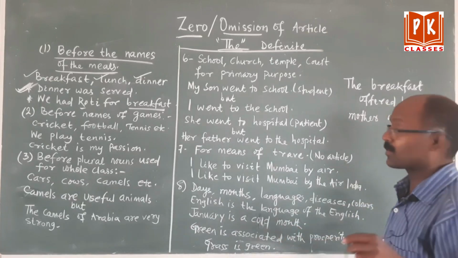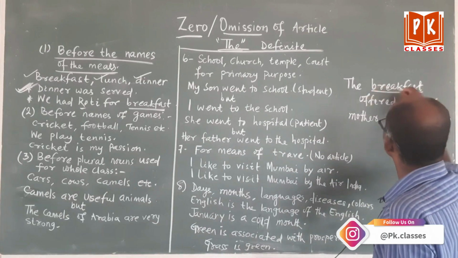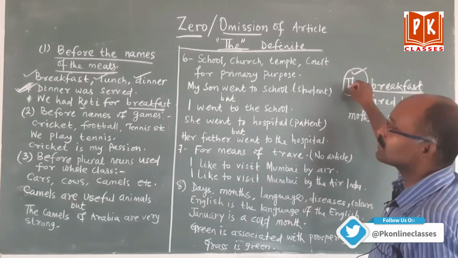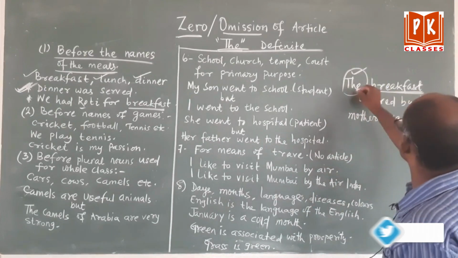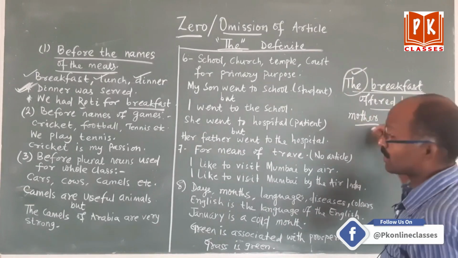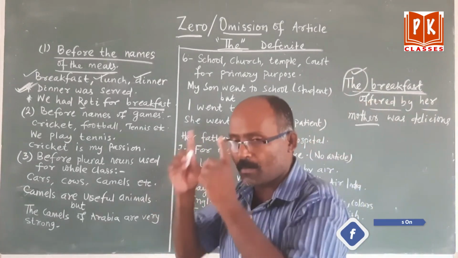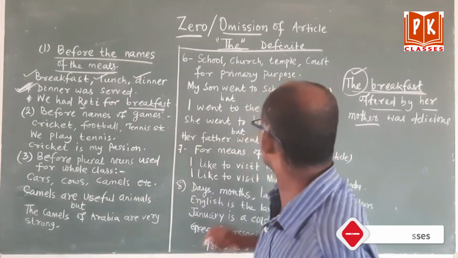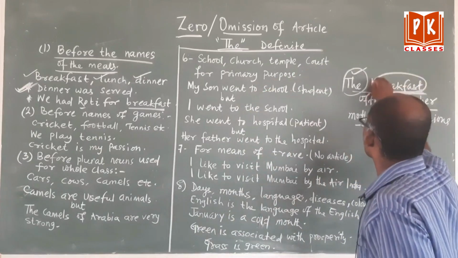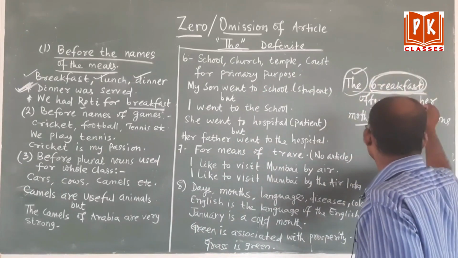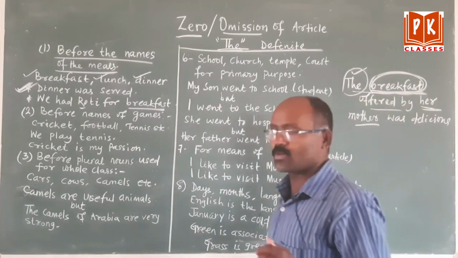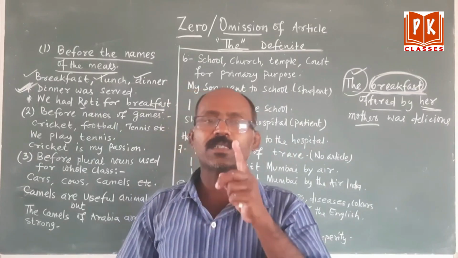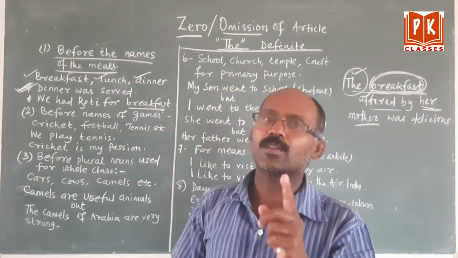I have informed that before any meal we should not use the. If we are using here the, means it became particular. Particular means what? The breakfast offered by her mother. Which breakfast was offered by her mother, that was very delicious. So here the breakfast became particular. This breakfast was prepared by her mother. When it becomes particular, then we will use the. If we are using it in general sense, we cannot use the.